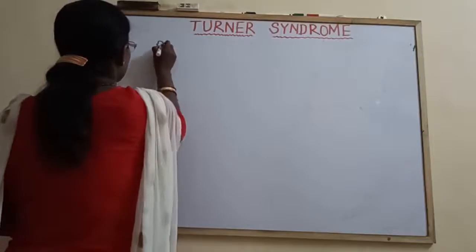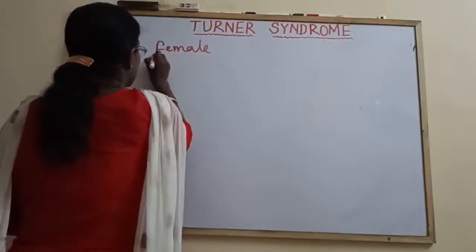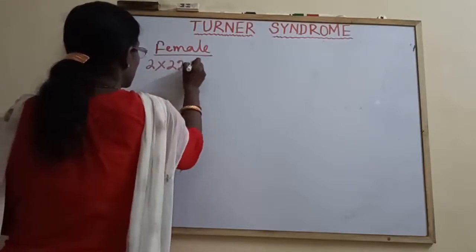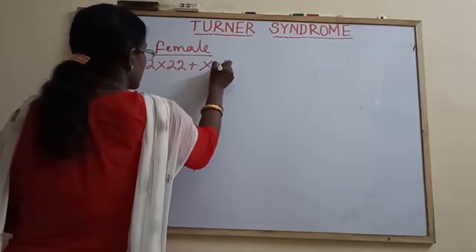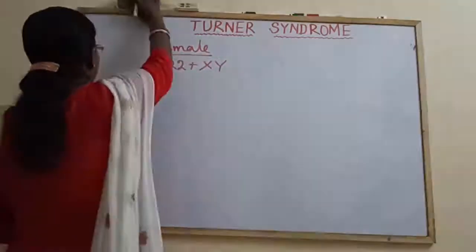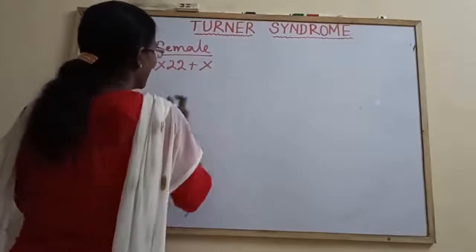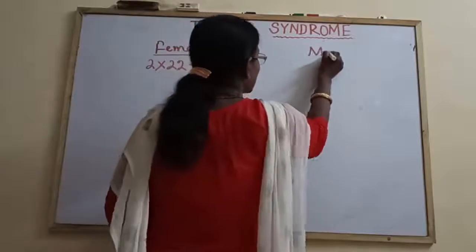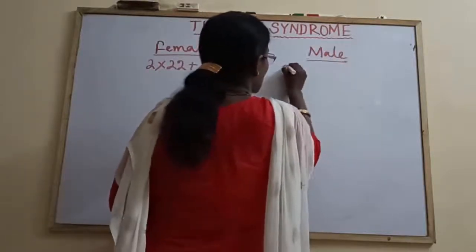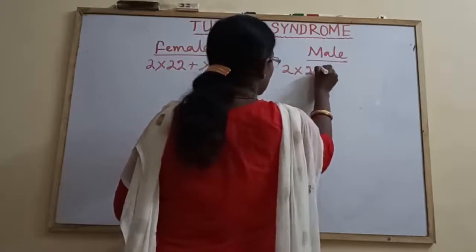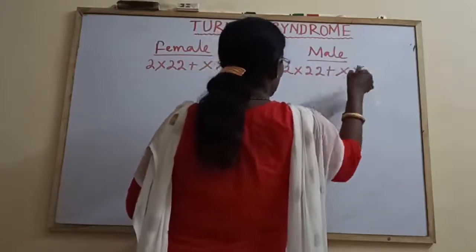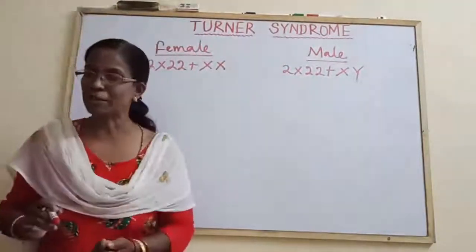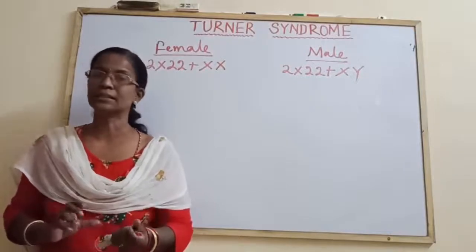A female is represented by XX, whereas a male is represented by autosomes 2 into 22 plus X, Y. Then during gamete formation there occurs non-disjunction.